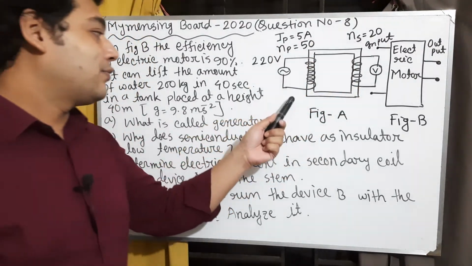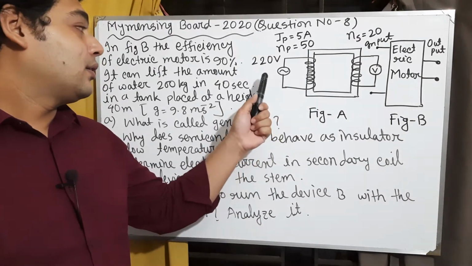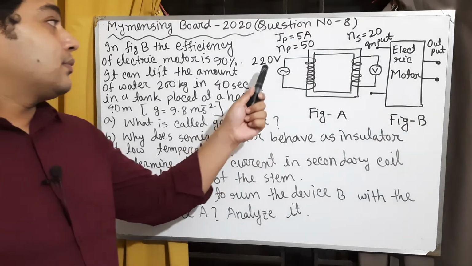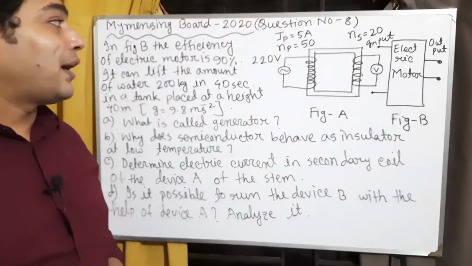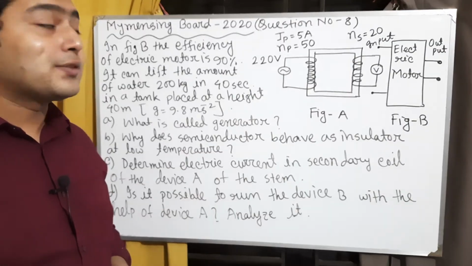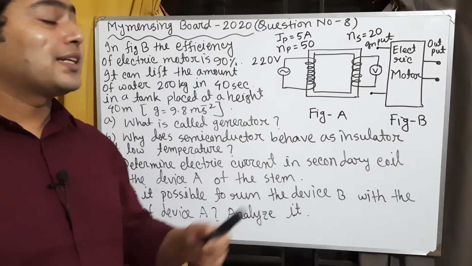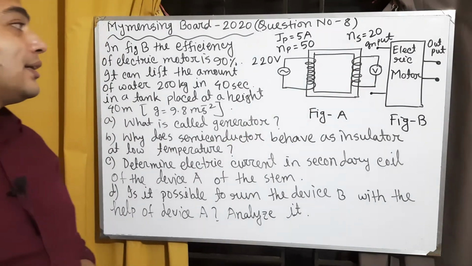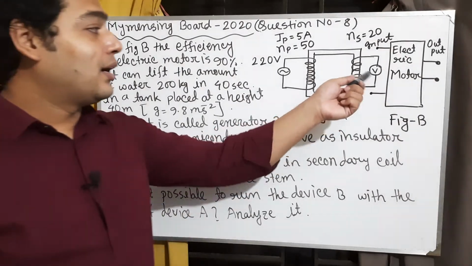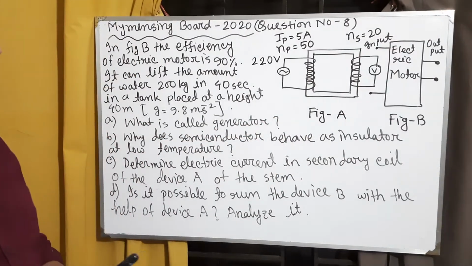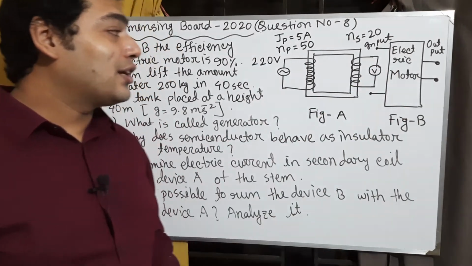Figure A is a transformer. In this transformer, the primary current is 5 ampere, the number of turns for the primary coil is 50, the number of turns for the secondary coil is 20, and the primary voltage is 220 volt and the secondary voltage is unknown. And figure B is an electric motor.